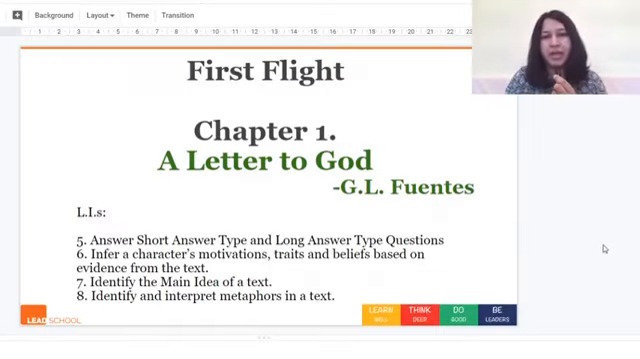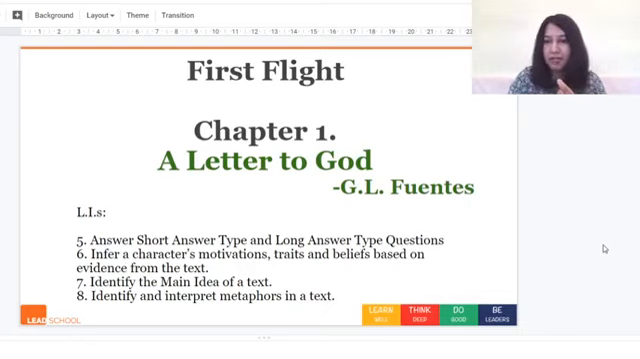So for class today, again, we'll be looking at a letter to God. The LIs that we are going to look at today is first answer, short answer type and long answer type questions. So these are question types that will come in your exam paper and something that we'll be practicing in your tests throughout this year. The next one is infer a character's motivations, traits and beliefs based on evidence from the text. Next is identify the main idea of a text. And then finally identify and interpret metaphors in a text.